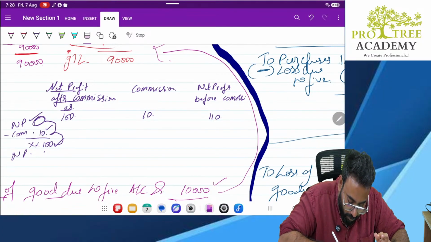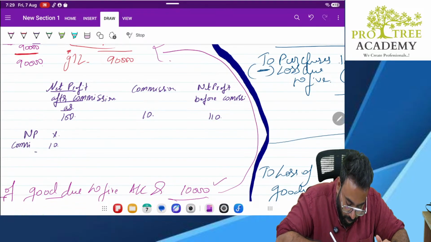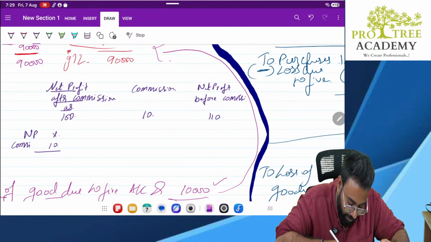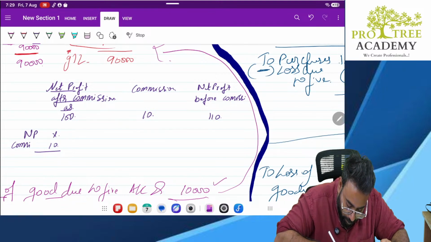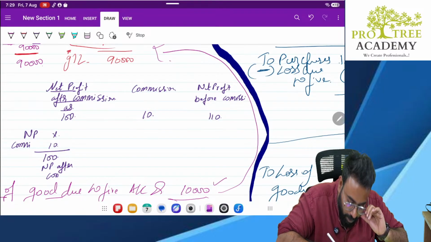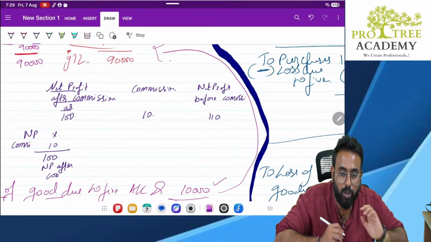Your net profit was X. Your commission was 10. What was the remaining? 100. This is the net profit after commission. Correct? Now, how much would X be? X should be 110 only, no? 110 minus 10 is equal to 100.